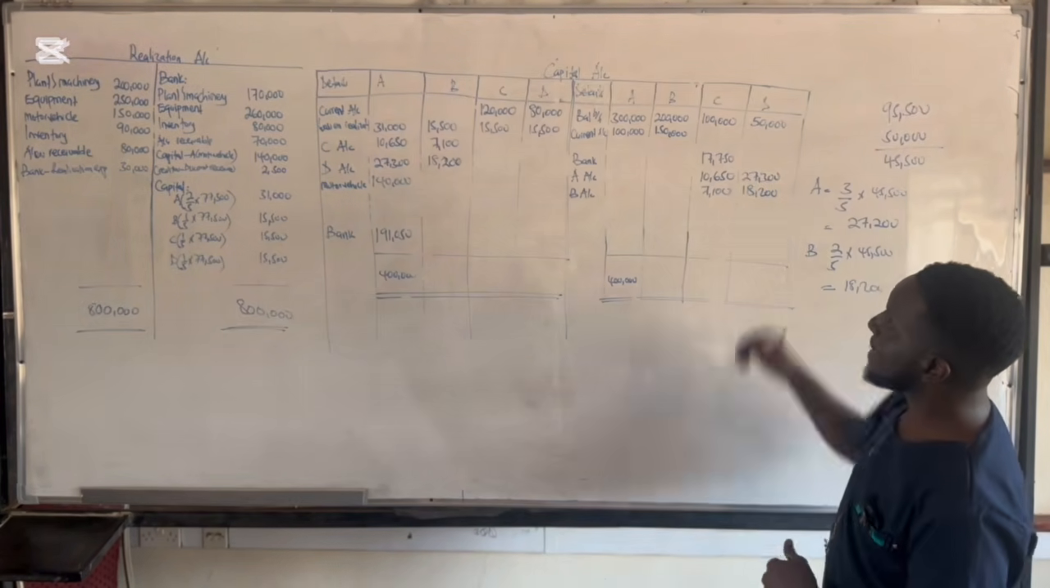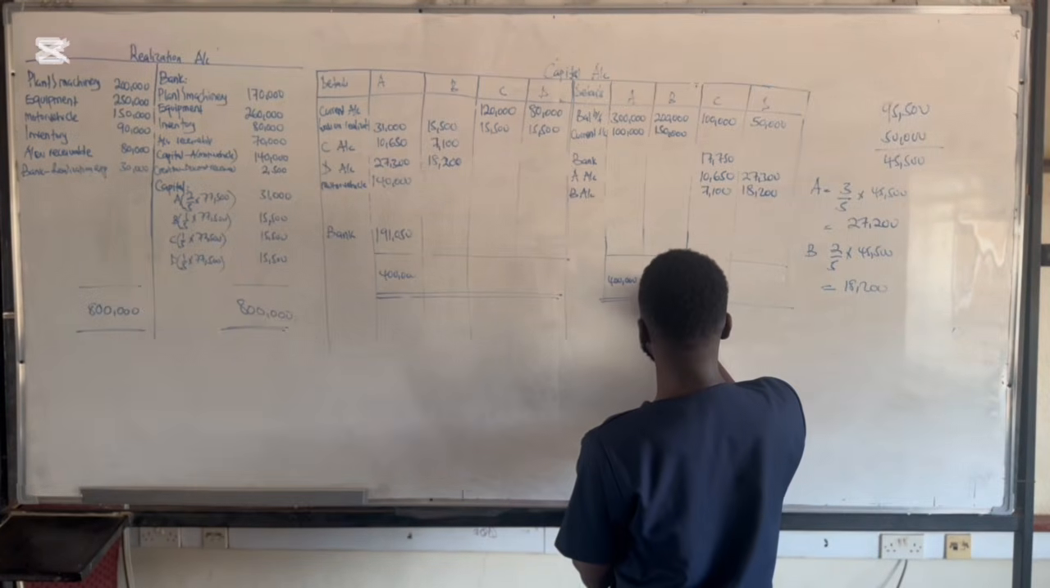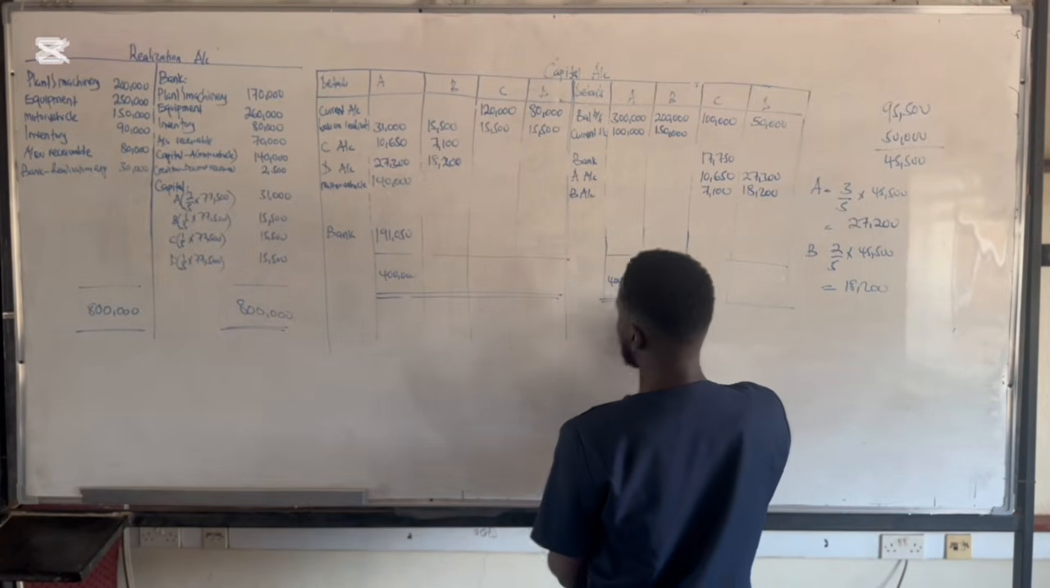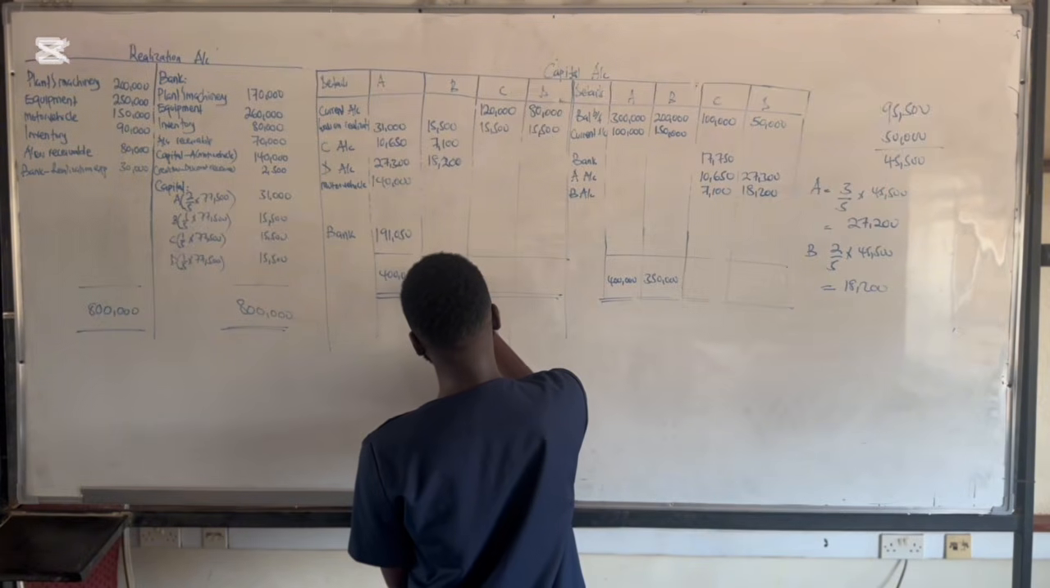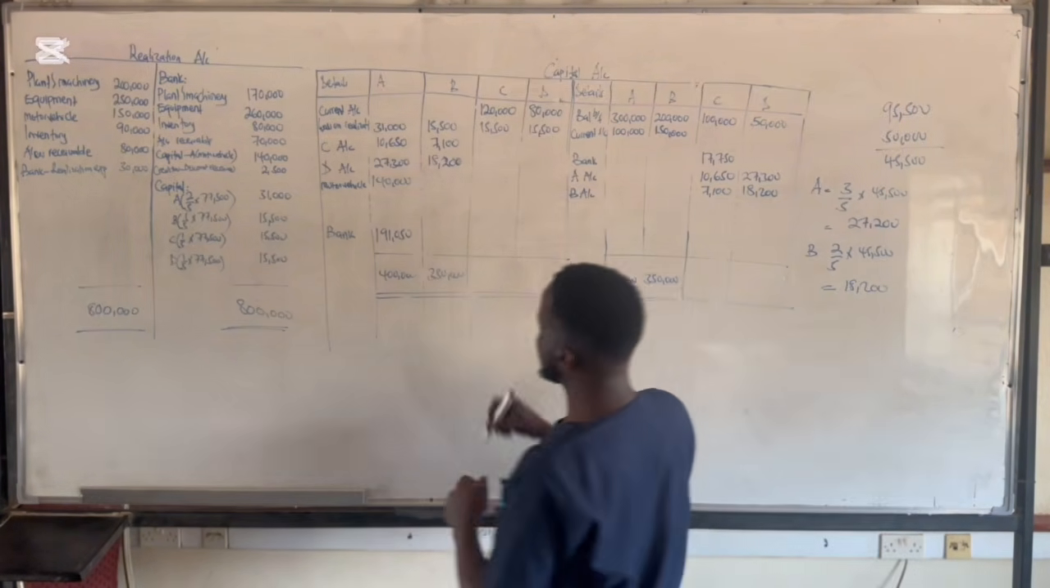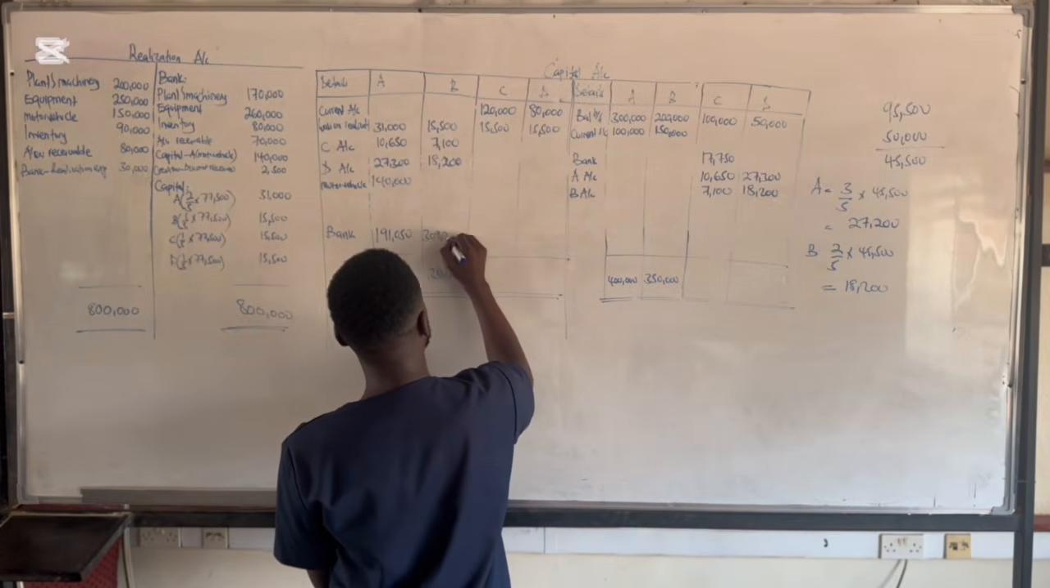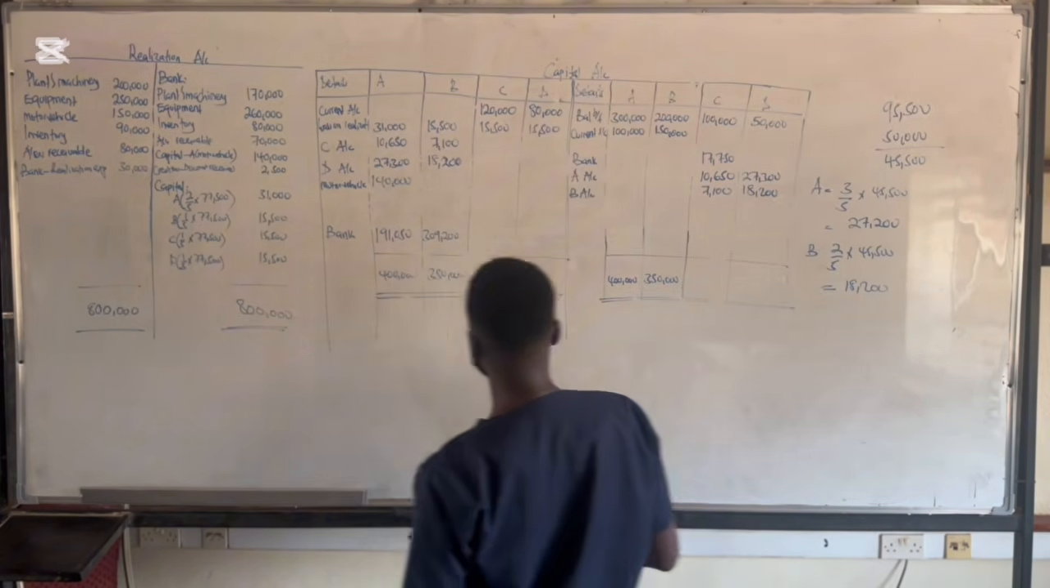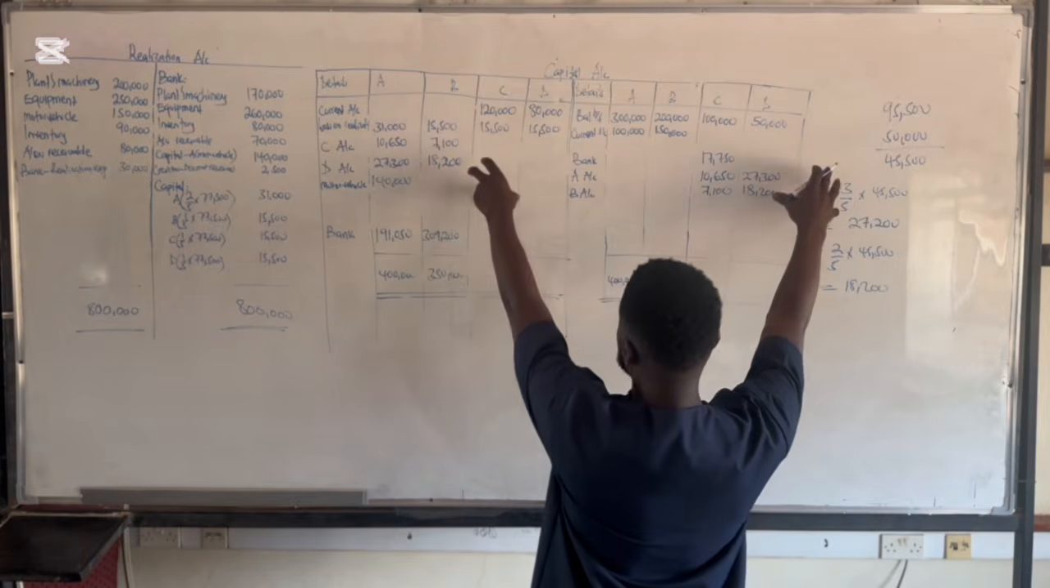Then we come to the second partner. We have 350 this side, and then 350 this side. So once you get 350 minus this, we are going to pay out 309,200 like this.